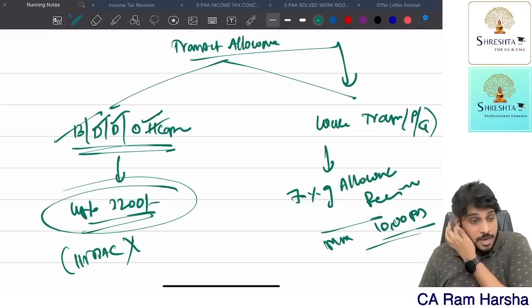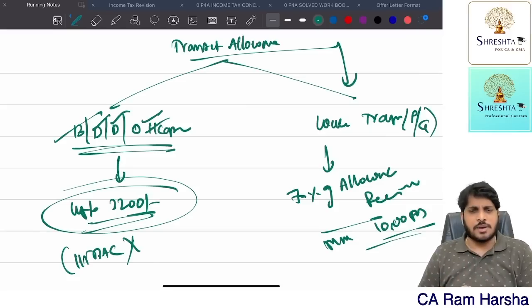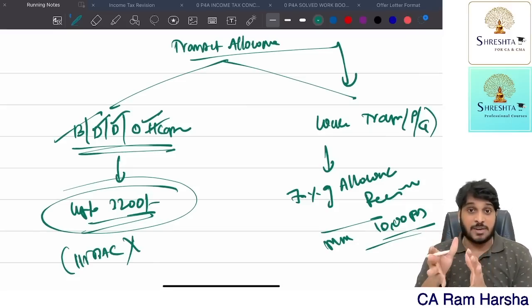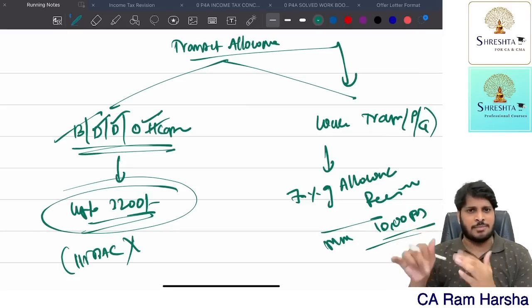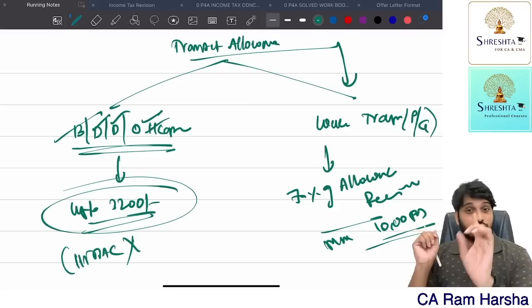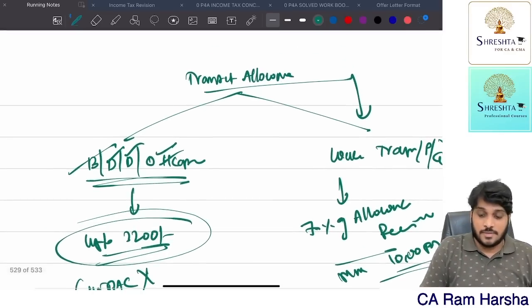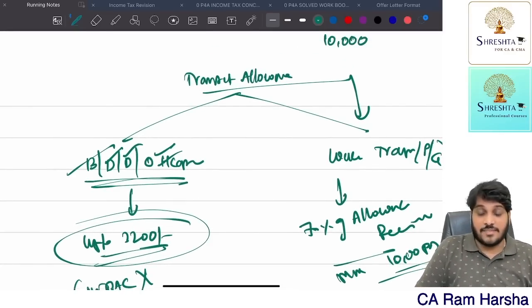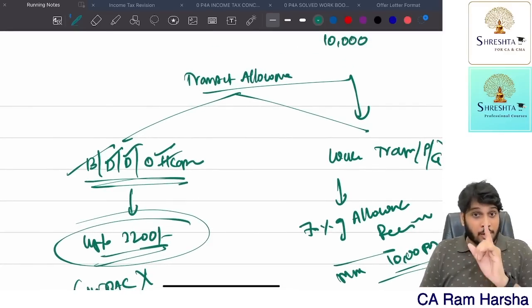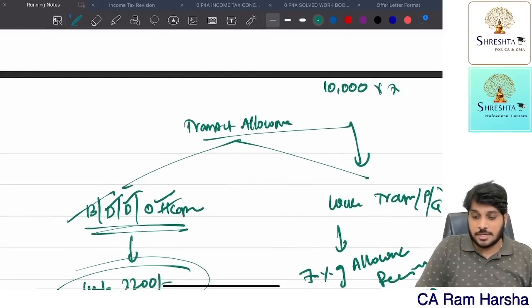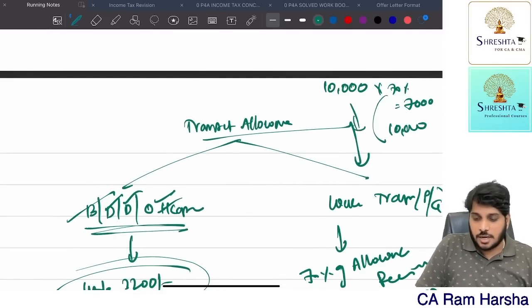Suppose the company is paying me 10,000 monthly exactly. Let us assume the company is paying 10,000 monthly and the person is working in the transport sector. How much is exempt? Entire amount exempt? Wrong. Students make this mistake. If you are receiving 10,000 transport allowance every month and you are working in the transport sector, how much is exempt? 70%. That is equal to 7,000 or 10,000, whichever is lower.